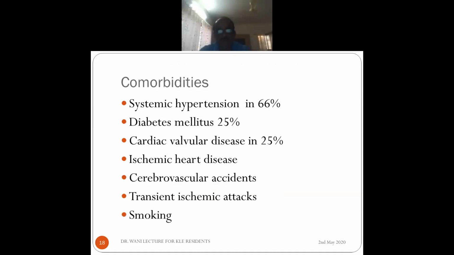So what are the comorbidities in CRAO? Almost two-thirds will have hypertension, a quarter will have diabetes mellitus, and cardiac valvular disease is seen in a quarter of the patients. Ischemic heart disease, cerebrovascular accidents, and transient ischemic attacks are quite common in these patients, and smoking is a big risk factor, especially among men.